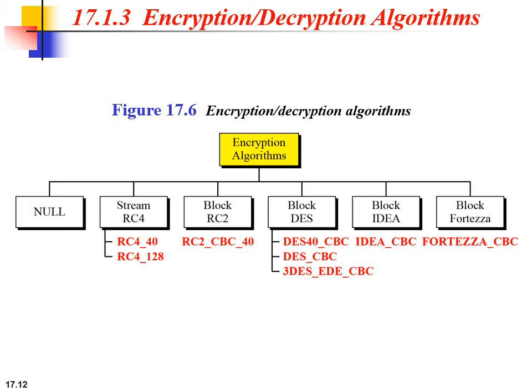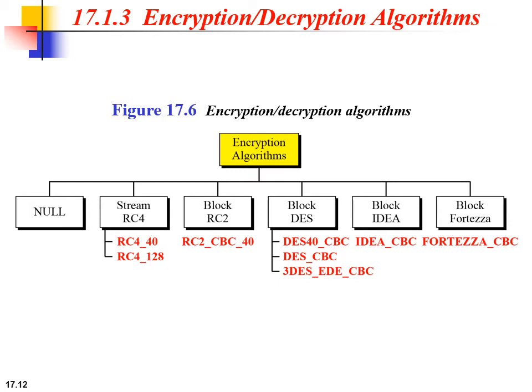And next one is block DES. Here all DES algorithms are defined in block mode. DES40 CBC uses a 40-bit key size, and standard DES such as DES CBC and 3DES EDE CBC use a 168-bit key size. Then next one is block IDEA.